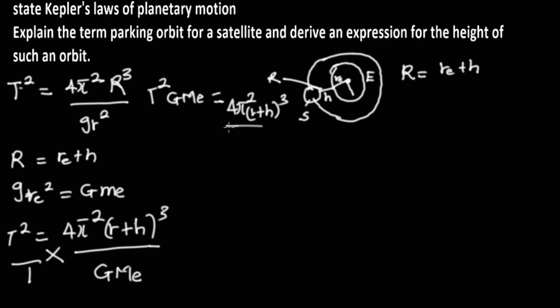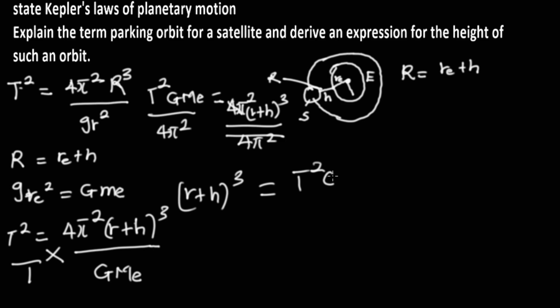From here, I can divide through by 4 pi squared because we are looking for h, which is the height. On dividing, I'll be left with (R plus h) cubed is equal to T squared G M_E over 4 pi squared. Now, this is what we're having.